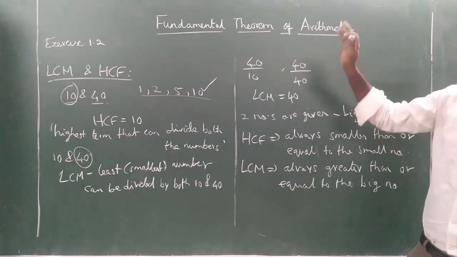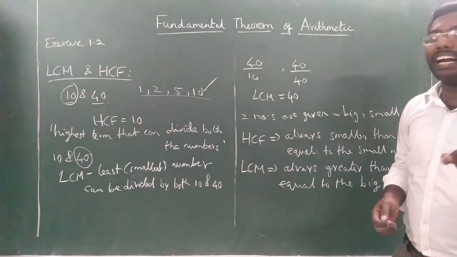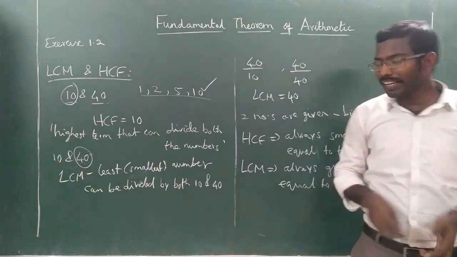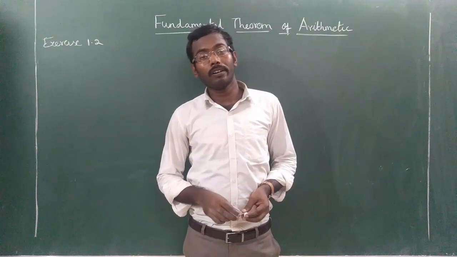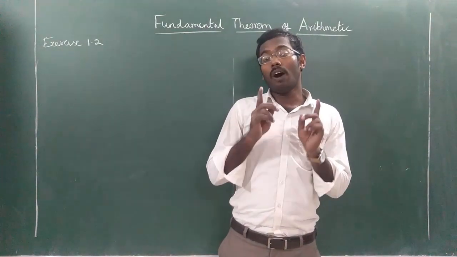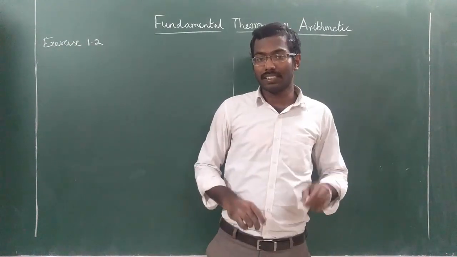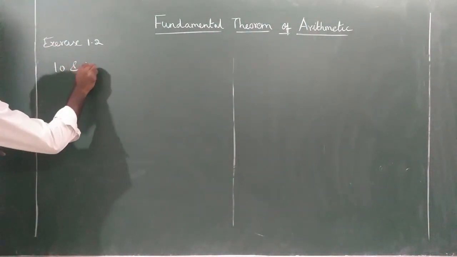So now I will teach you how to find LCM and HCF using the prime factorization method. Please copy it down. Friends, now we are going to see one example of how to find LCM and HCF using factorization. I am taking the same numbers, 10 and 40.